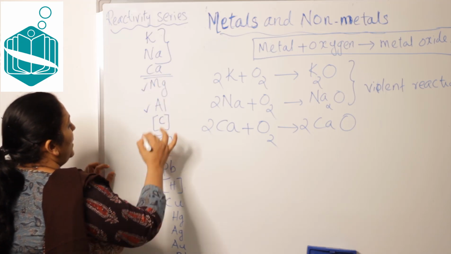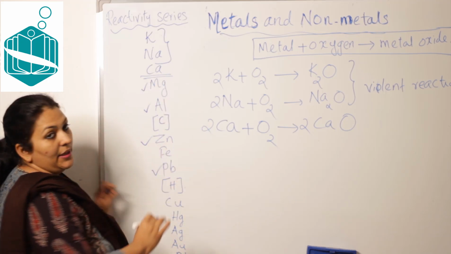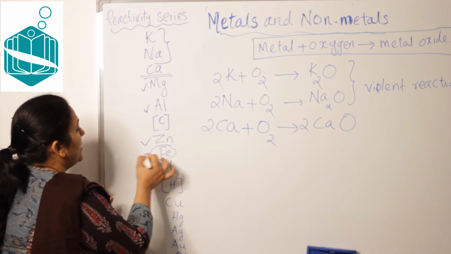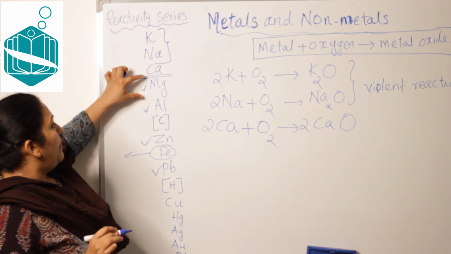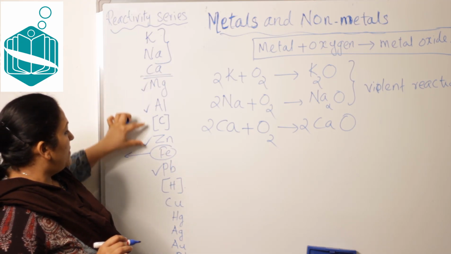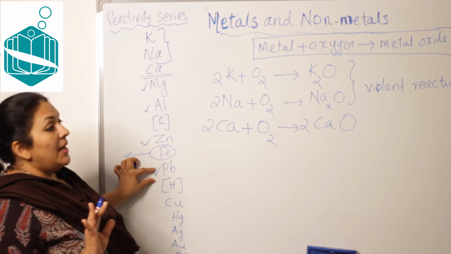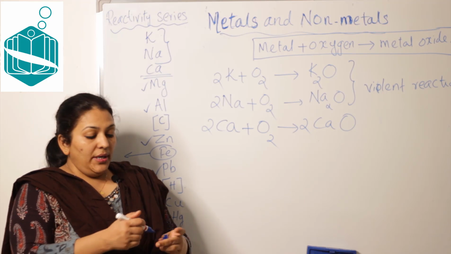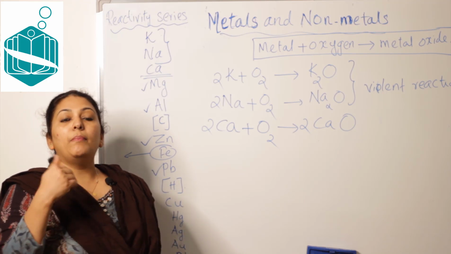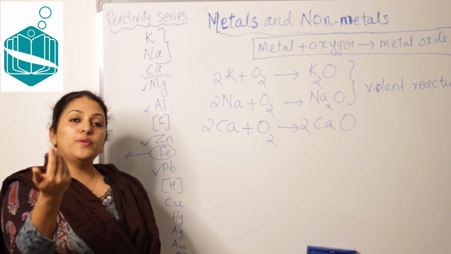Now calcium is over. Magnesium, aluminum, zinc and lead. Iron, the case is different, that we will discuss. Magnesium, aluminum, zinc and lead react when they are heated, and combine with oxygen to produce the metal oxide.